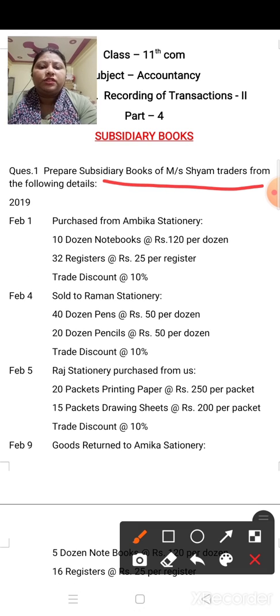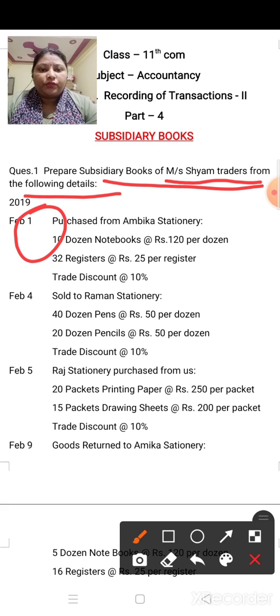In this question, only the name of the firm is mentioned, that is Messrs. Shyam Traders, and it is not mentioned in which the firm is dealing. So which type of transaction do you have to take? When the question is given in this form, you have to see the first transaction always. The first transaction is purchased from Ambika Stationery.